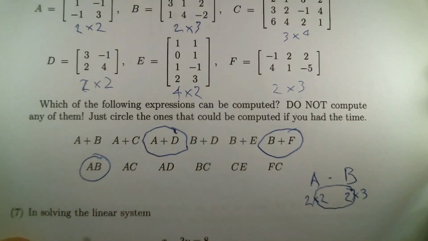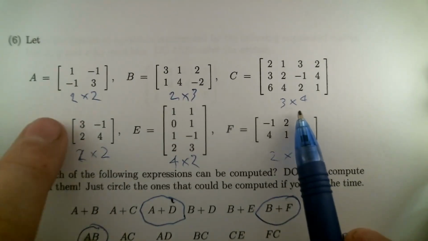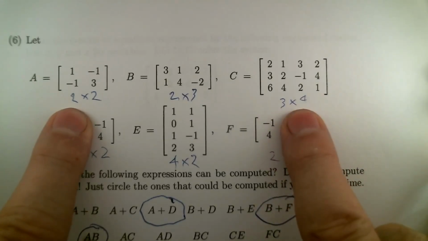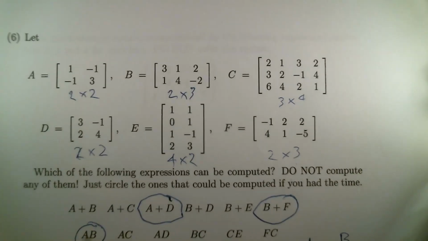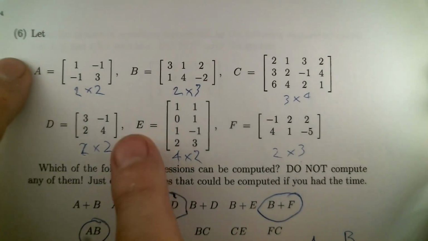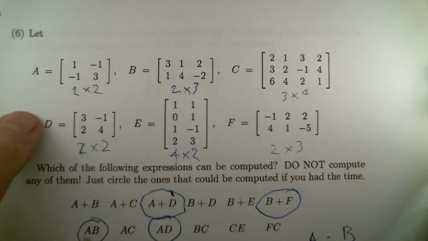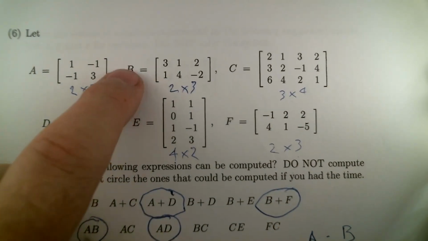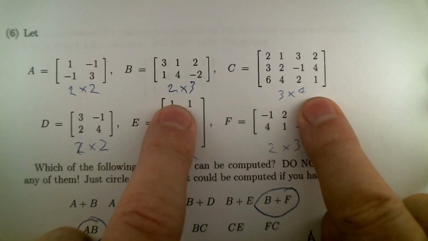We can compute that. A times C, let me just point at the things. We got a 2 by 2 and a 3 by 4. The inside dimensions would be 2 and 3, and those don't match, so nope, can't do it. A and D are both 2 by 2, so that's doable. B and C, that's 2 by 3 times 3 by 4.